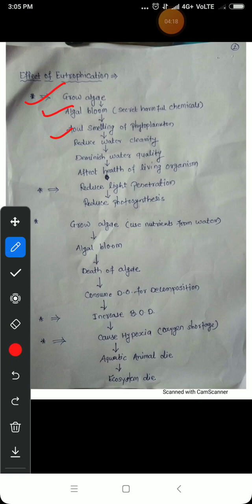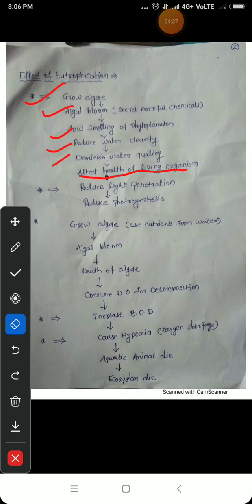Thirdly, it reduces the water clarity. Definitely, due to the algal bloom, the clarity of the water is reduced. Ultimately, it diminishes the quality of the water, and finally it affects the health of living organisms.